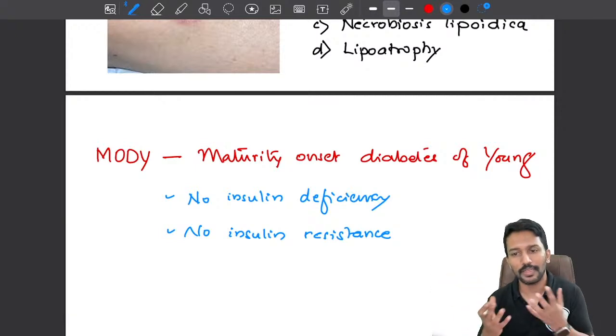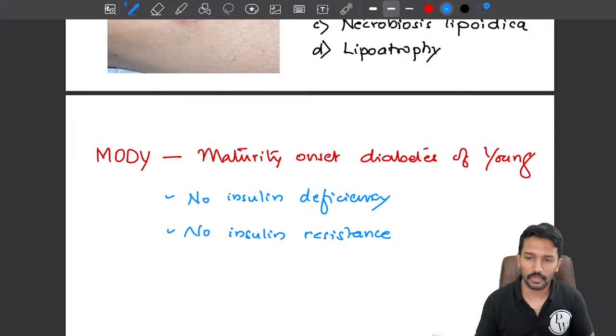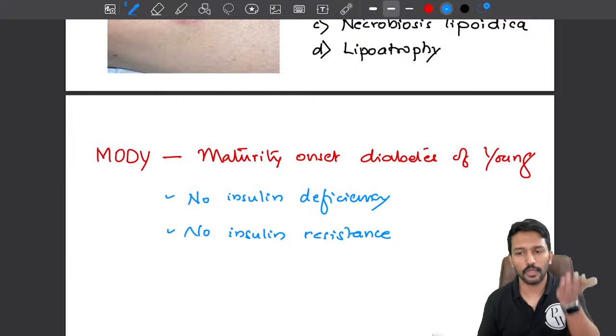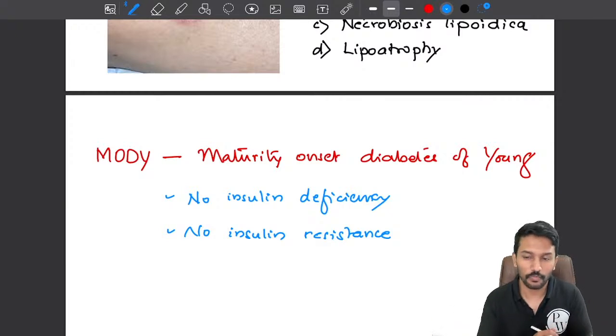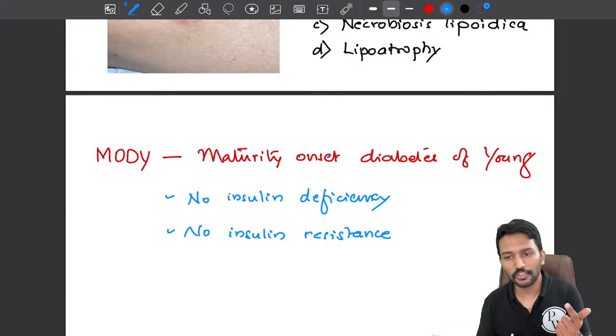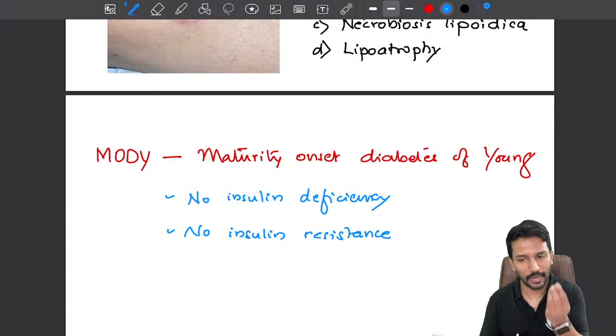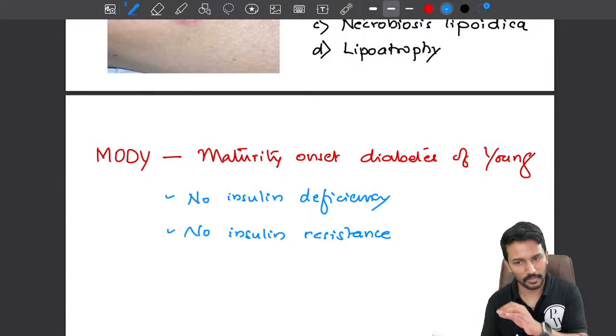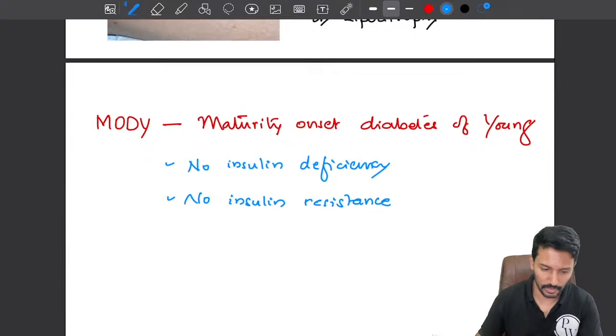Now the problem in the case of MODY is that only the pancreas's ability to sense the blood glucose level is affected. So even when blood glucose level is rising, the pancreas is not able to recognize the rise and is not able to produce an appropriate quantity of insulin. Insulin production capability is normal, but the pancreas is not sensing it. Okay, so there is no insulin resistance, and neither is insulin production affected.